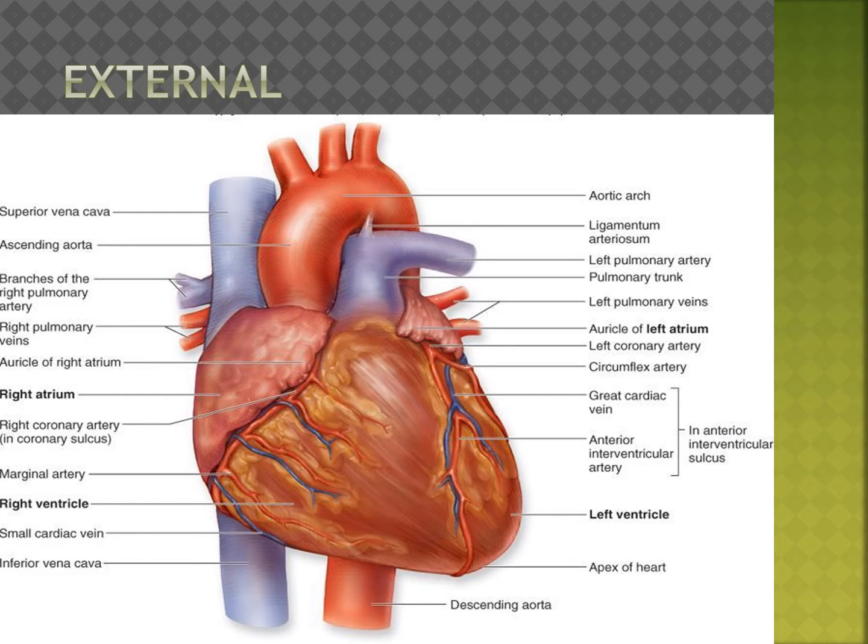Next one, blue color, is the pulmonary trunk, the pulmonary artery. The pulmonary artery carries blood to the lungs.